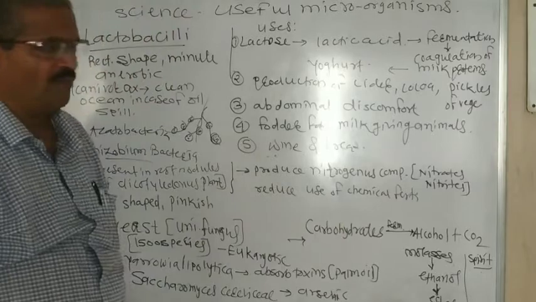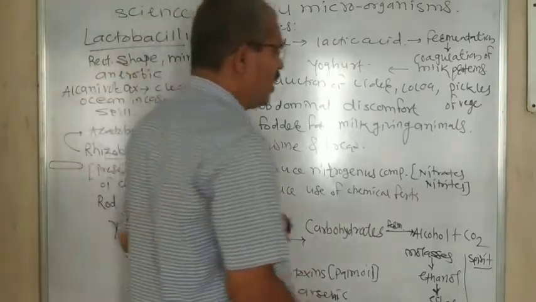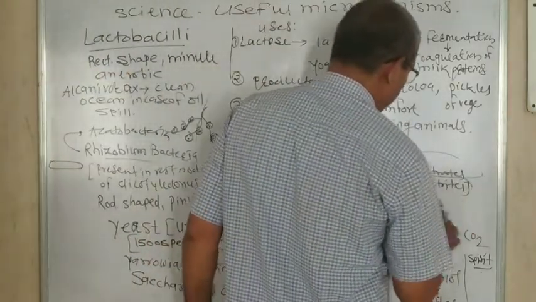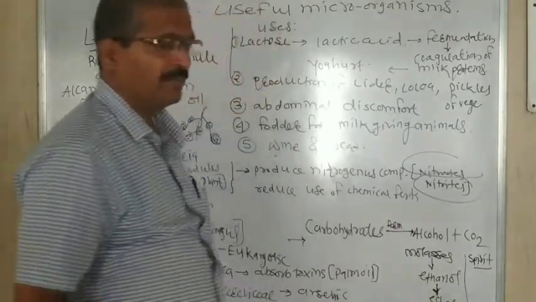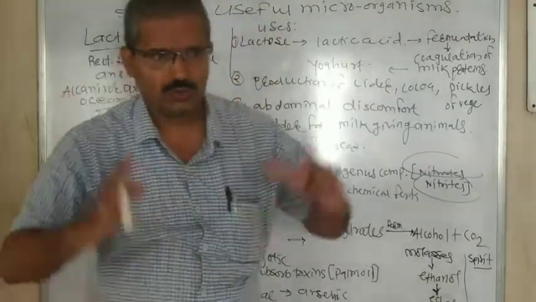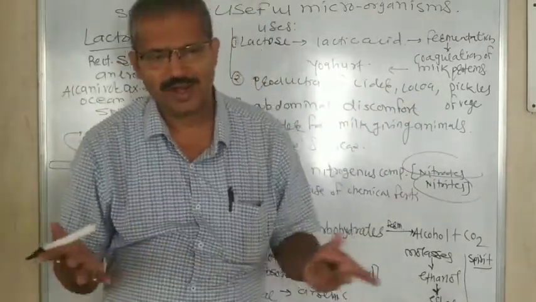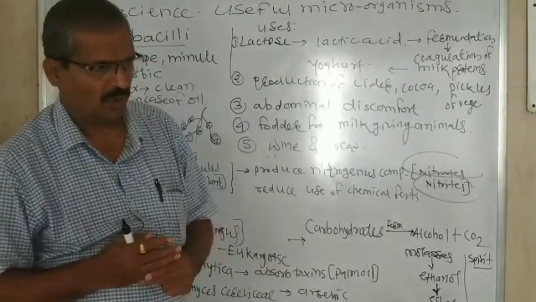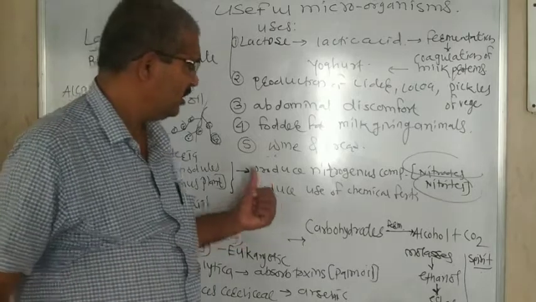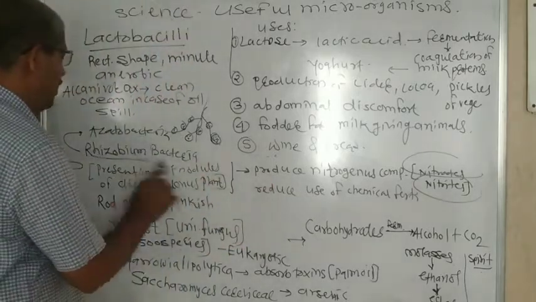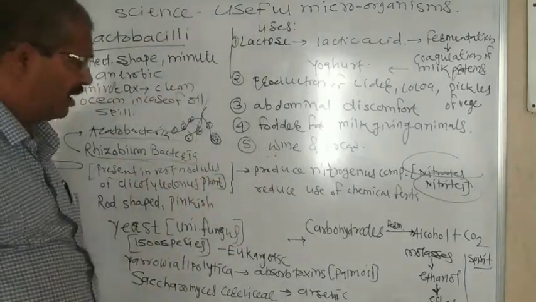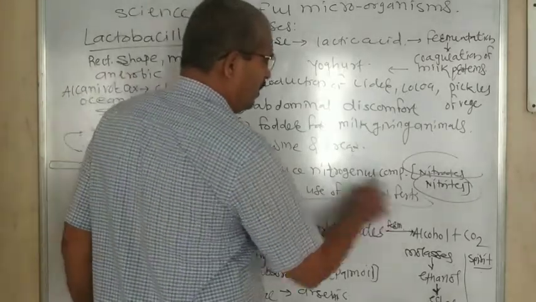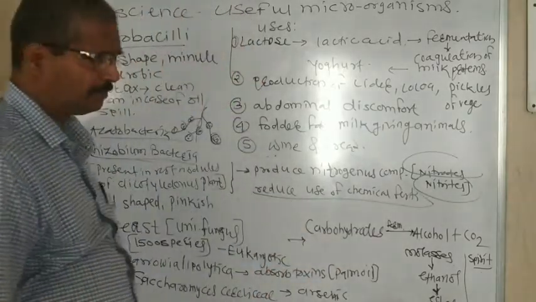From nitrogen fixation, two kinds of compounds, nitrates and nitrites, are formed and supplied, and the growth of the plant takes place. How plants are useful to us, there is no need to explain more. So these Rhizobium bacteria and Azotobacter reduce the use of chemical fertilizers.